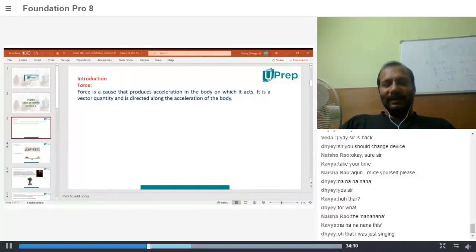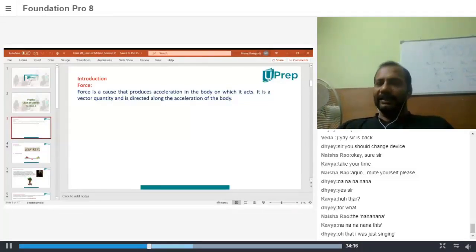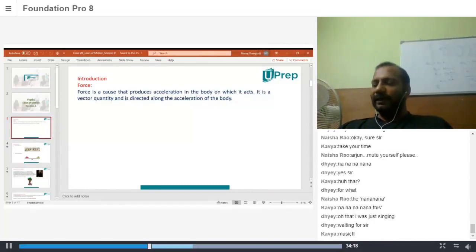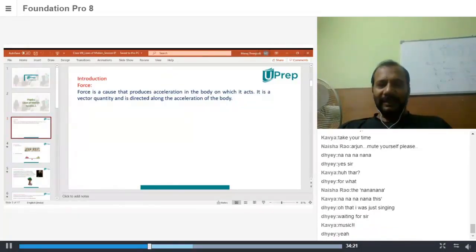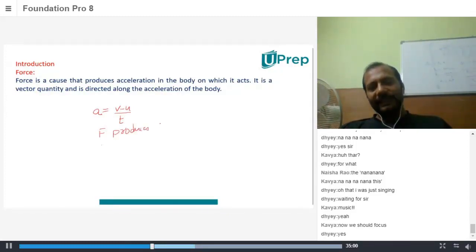Now, let's see. So what is a force? A force is a cause that produces acceleration in the body on which it acts. Now, why did we say it produces acceleration? Because we know what acceleration is. If you remember, we have taken that to be v minus u by t. If there is a change in velocity, then there is an acceleration. So force always produces acceleration. Fine? This is clear?